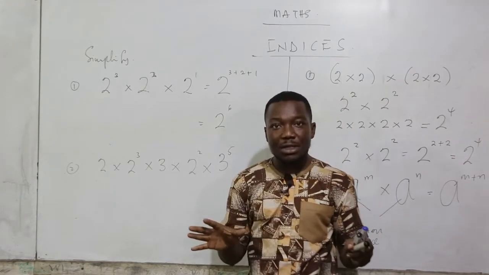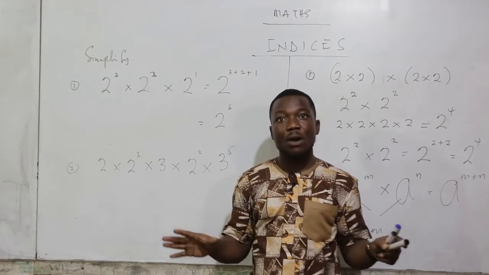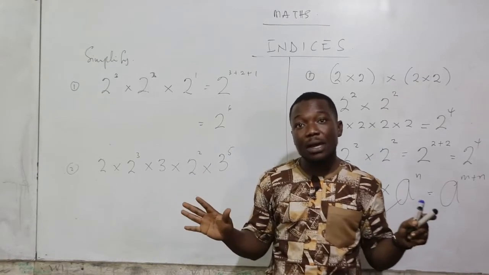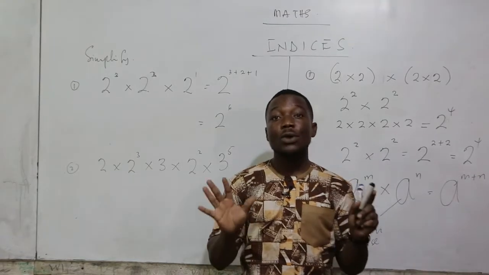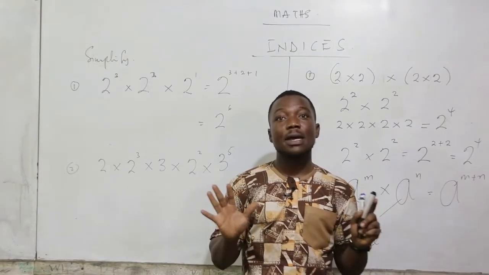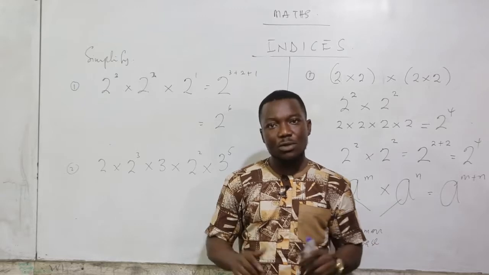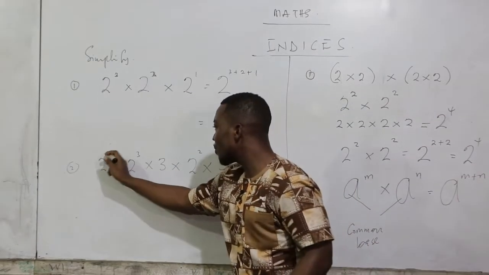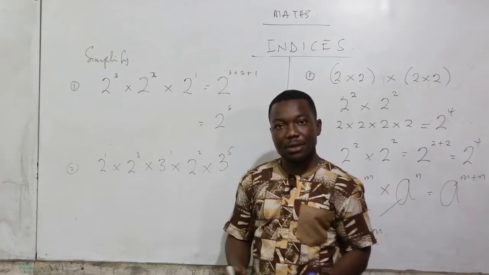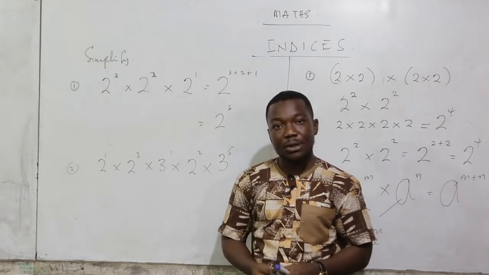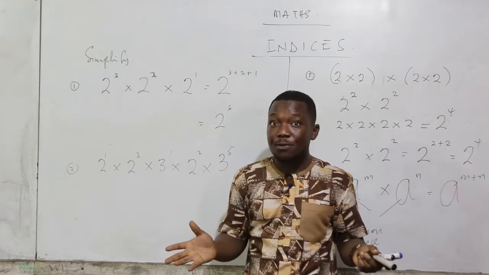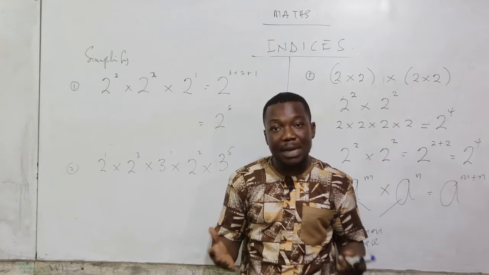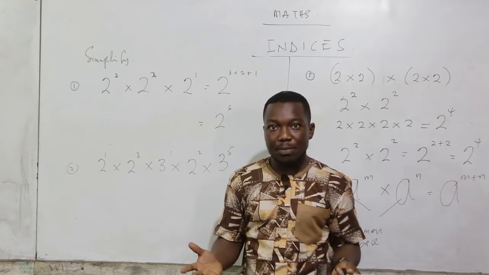The next thing you have to check is, if anybody doesn't have a power, remember, a number without a power is the same as raised to the power 1. It means the number is appearing only once. So let's do that trick. All right. Now, that trick has been solved. Normally, teachers try to hide these things from students because they forget. Be smart enough, don't be taken by surprise.